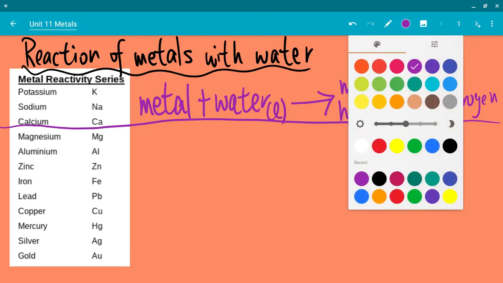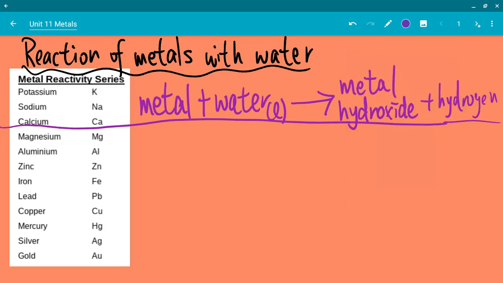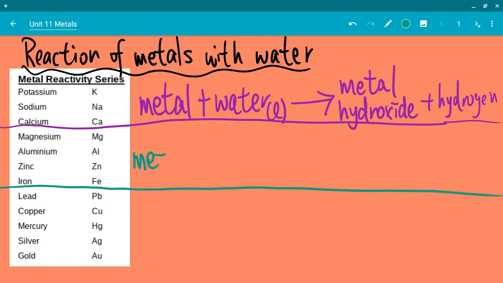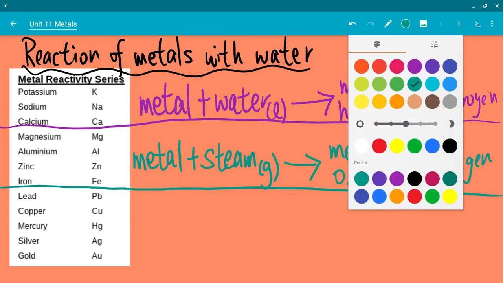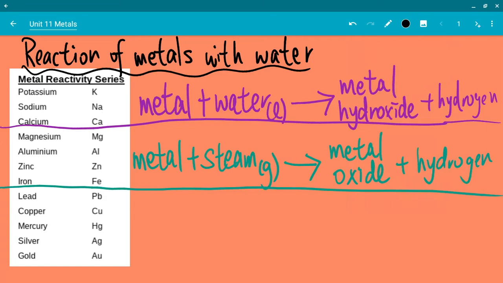The second group, let me use green. From magnesium all the way to iron, they're able to react with steam. So metal plus steam, which is in gaseous state, you would get metal oxide plus hydrogen gas. You do not need to write liquid or gas, I'm just writing it for our sake. And finally, the last group, there is no reaction.